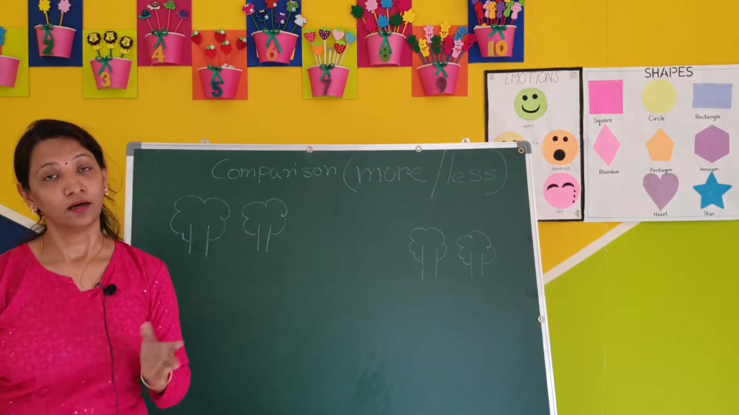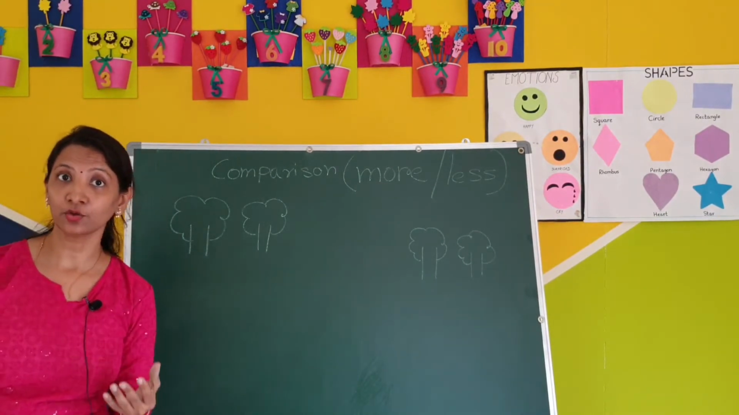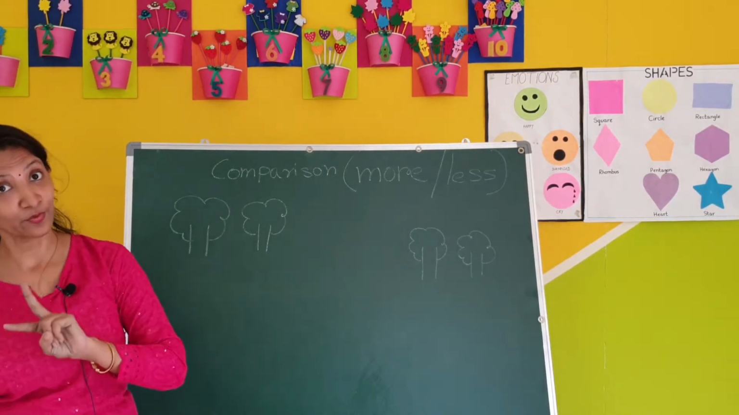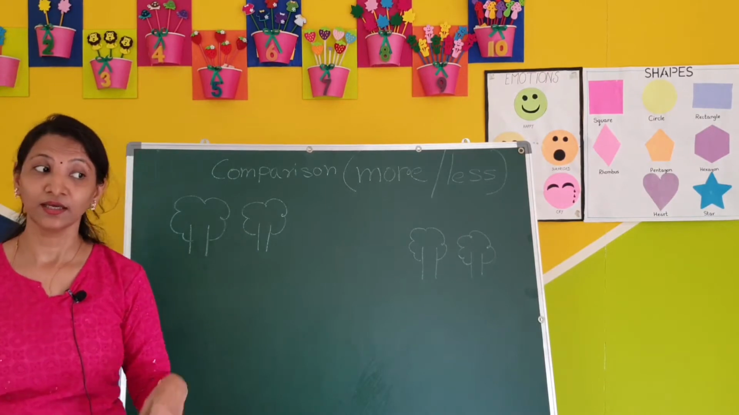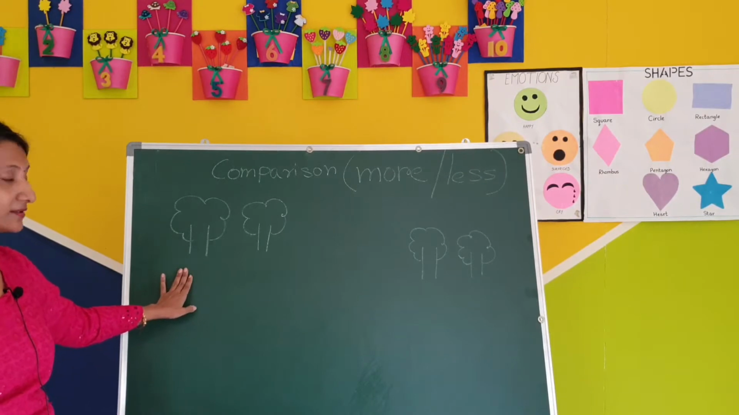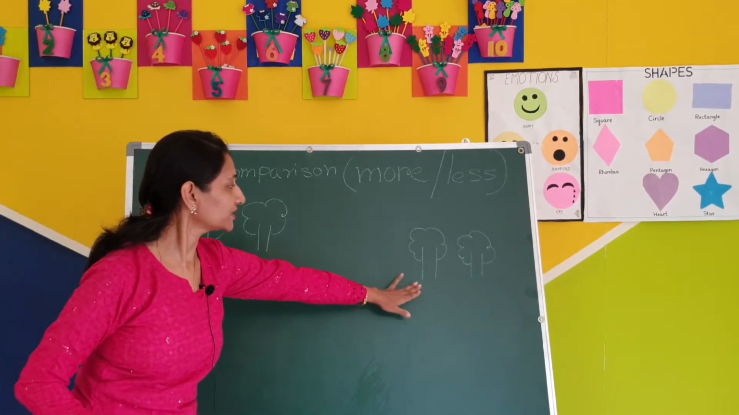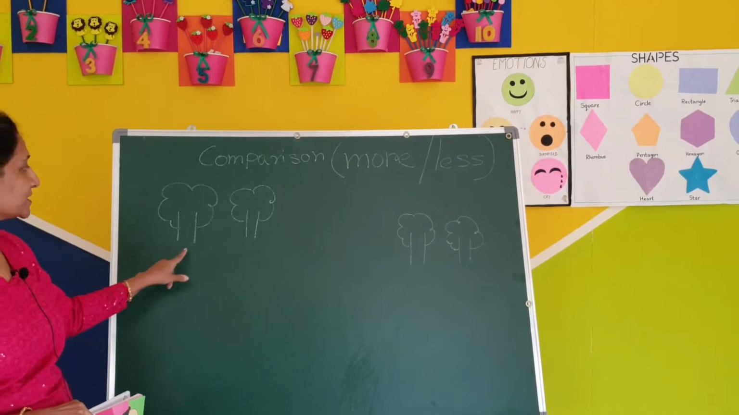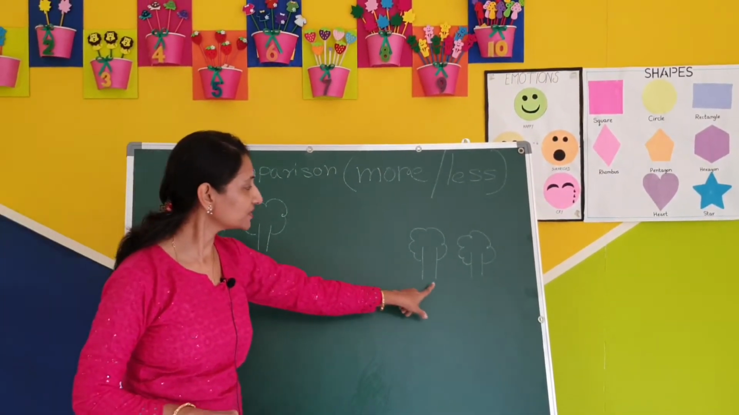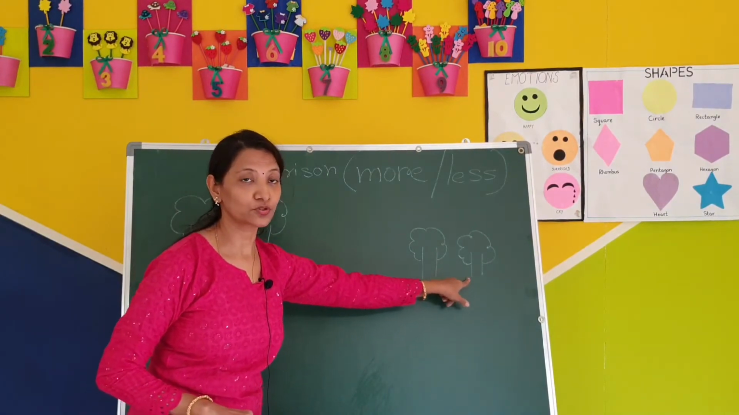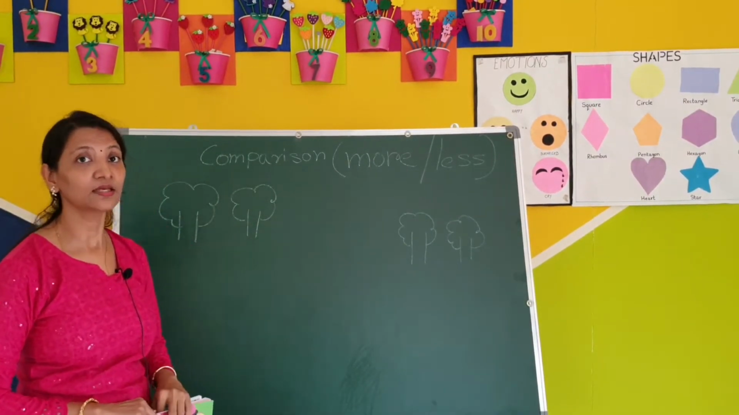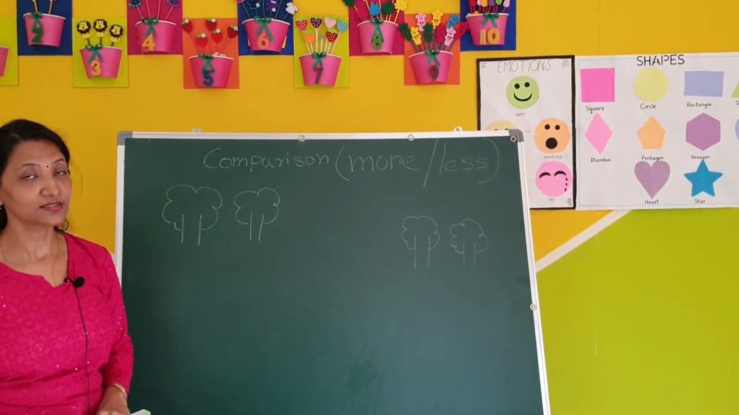Okay. Now I am going to tell you about equal. What is equal? Equal means same quantity. Here also same quantity, there also same quantity. See here, can you see the trees? Now tell me, how many trees here? 1, 2. Now how many trees here? 1, 2. So here also 2 trees, here also 2 trees. Same means equal.